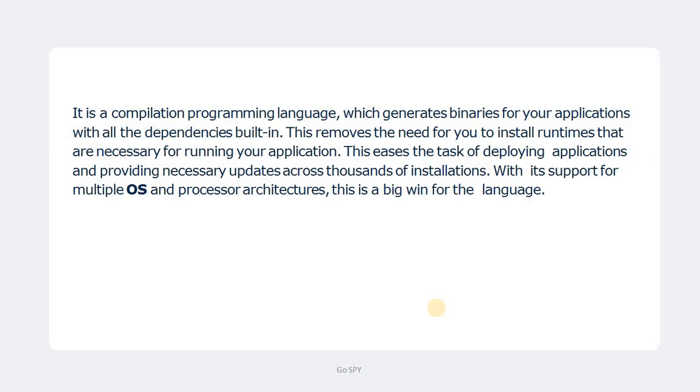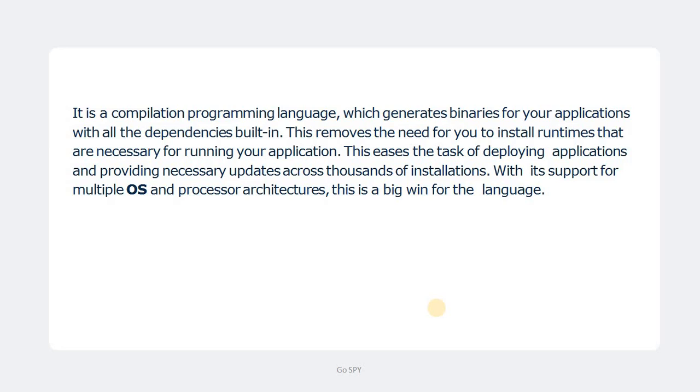And another thing, it supports multiple operating systems and processor architectures as well. You can deploy a Go application on Windows, Mac OS and Linux. So this is also a big win of this programming language. So let's move on to the next thing.